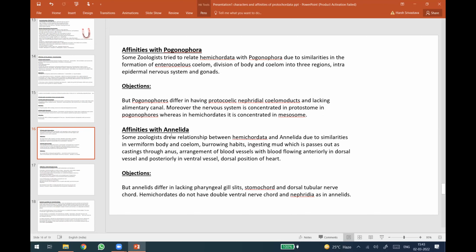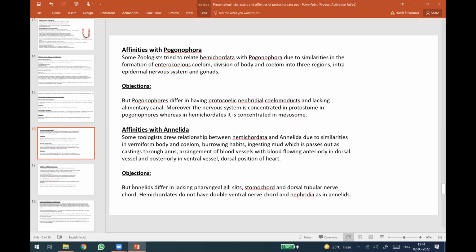Then it has been associated with the major phyla, that is Annelida and Echinodermata. Affinities with Annelida: hemichordates have been related with annelids due to similarities in vermiform body and coelom, burrowing habits, ingesting mud which passes out as castings through the anus, arrangement of blood vessels with blood flowing anteriorly in the dorsal vessel and posteriorly in the ventral vessel, and dorsal position of the heart. These are very important characteristics resembling Annelida.